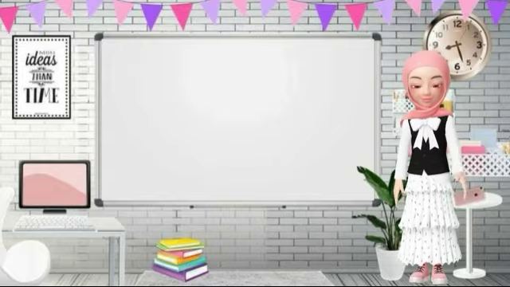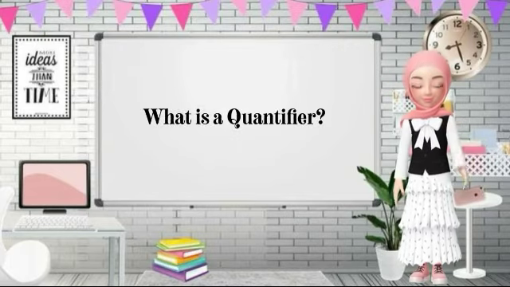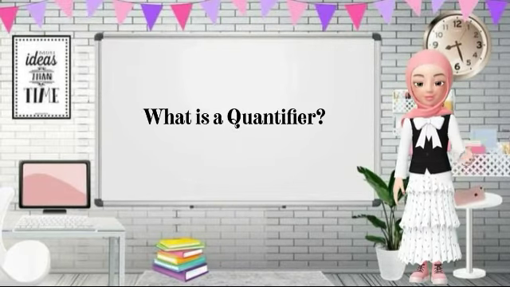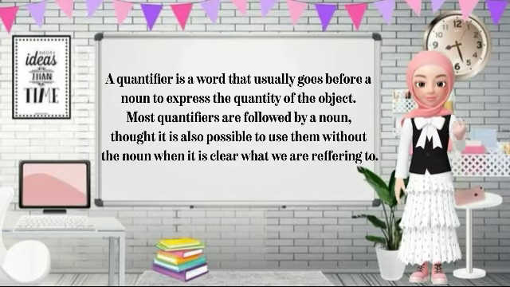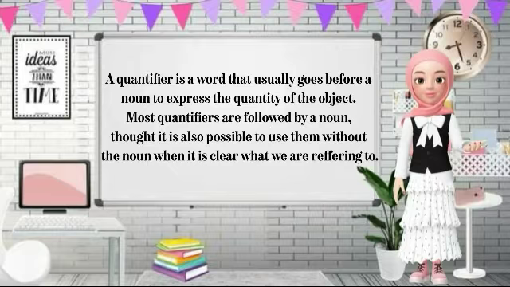Okay, the first, what is a quantifier? A quantifier is a word that usually goes before a noun to express the quantity of the object. Most quantifiers are followed by a noun, though it is also possible to use them without the noun when it is clear what we are referring to.